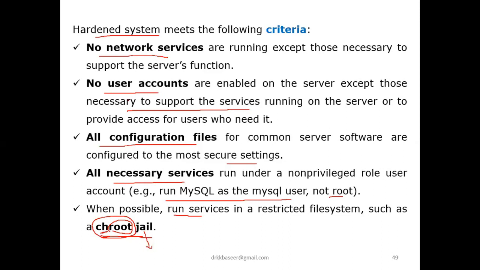So these are the criteria when you want to configure a hardened system. This is done most easily by the networking people who work on cloud networking. But as part of the examination, we have to focus on the minimum criteria to make a hardened system: no network service should be allowed, no unnecessary user accounts should be allowed, all the configuration files should be blocked, and all the necessary services should run under a non-privileged role. For example, we run all the necessary services under a chroot jail.